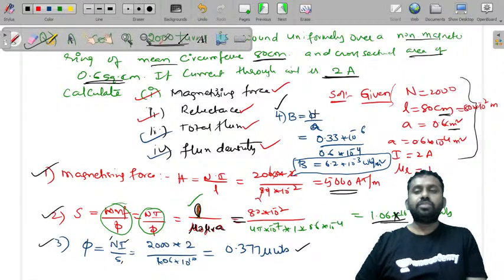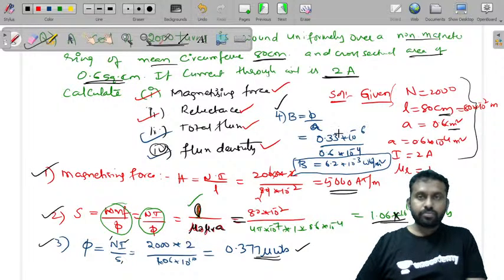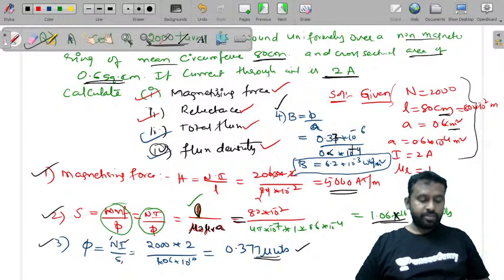You are asked to find flux density. Flux density is equal to flux by area. 0.377 into 10 power minus 6 is the micro Weber, divided by 0.6 into 10 power minus 4, which will give you the flux density.